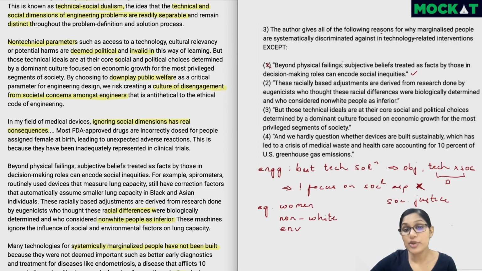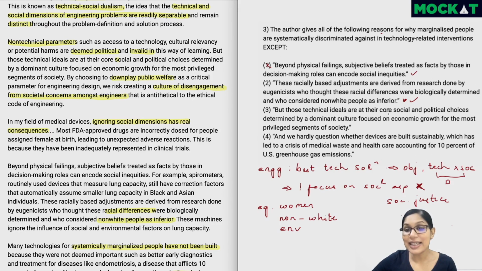What I mean is, is this something which is given, because we're looking for something which is not given. These racially based adjustments are derived from research done by eugenists. Now, this again is related to the same topic. So this also we can say is given in the passage and is a reason why marginalized people are discriminated against, right? The reason itself is given. They thought that non-white people are inferior.